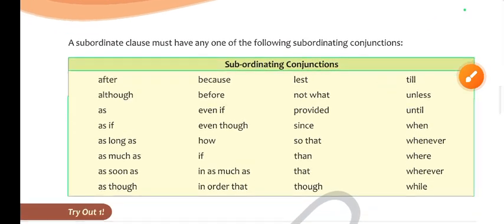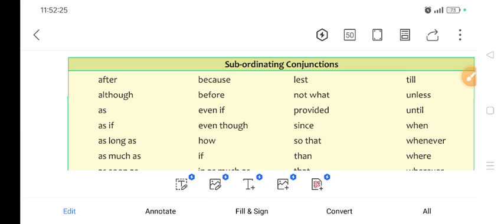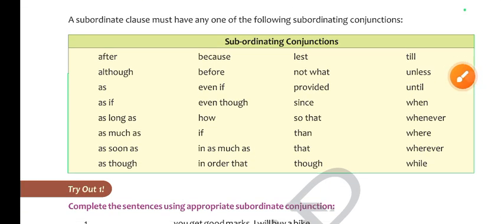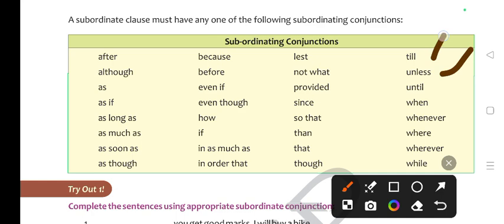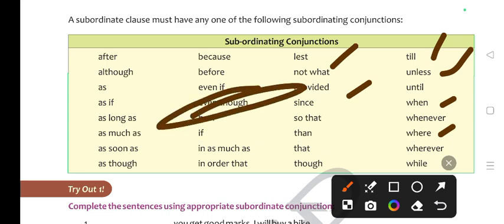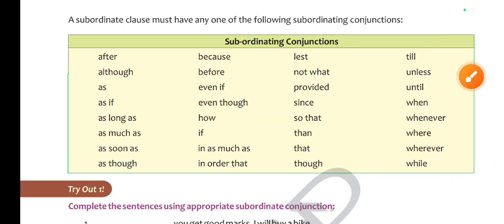A subordinate clause must have one of the following subordinate conjunctions. You can get these conjunctions in a subordinate clause. For example, till, unless, until, when, where, lest, not what, provided, since, even though, even if, inasmuch as, in order that, as soon as, though. Next one, try out one.